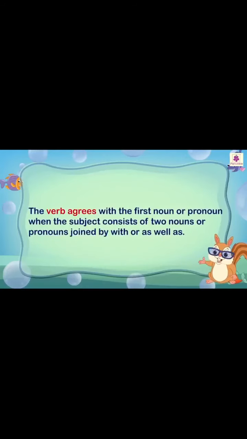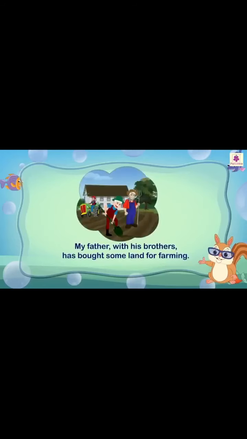The verb agrees with the first noun or pronoun when the subject consists of two nouns or pronouns joined by with or as well as. My father, with his brothers, has bought some land for farming.